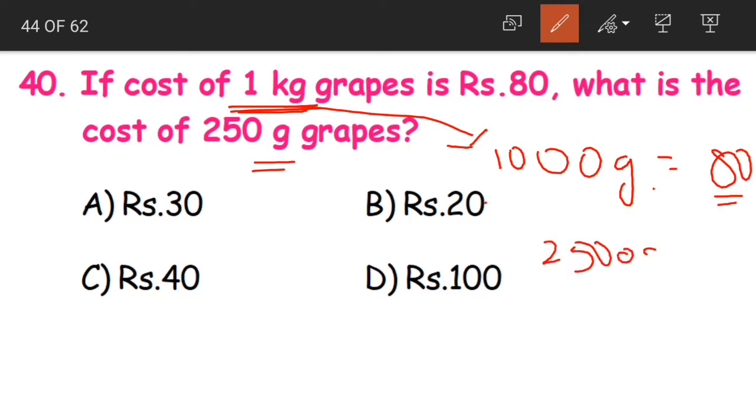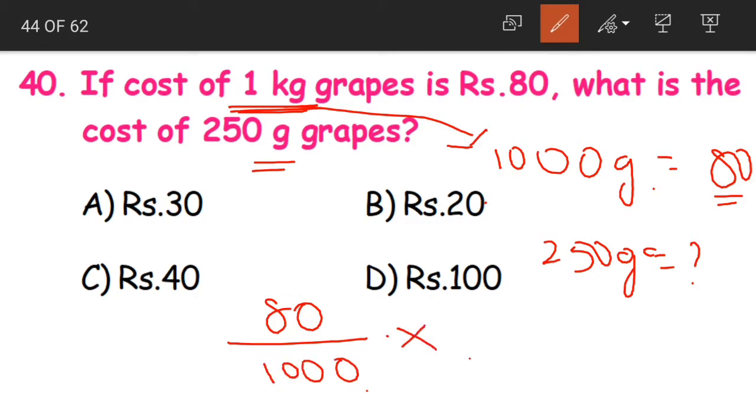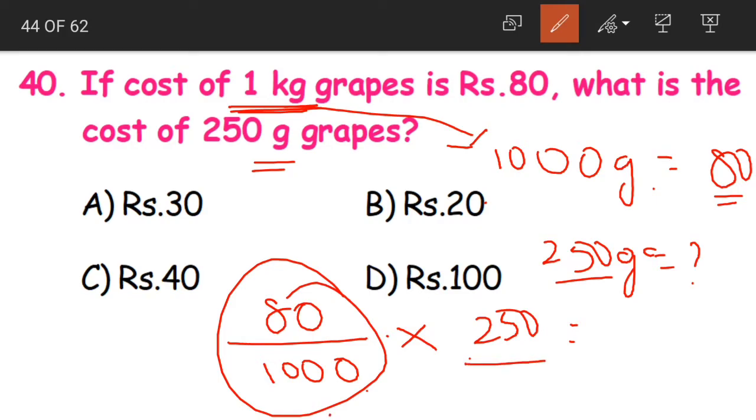Then the cost of 250 grams is equal to how much? One way of solving this is, normally what do we do, children? We divide 80 by 1000 and then the answer we will multiply by 250. This will be the cost of 1 gram multiplied by 250. We will get the cost of 250 grams of grapes.